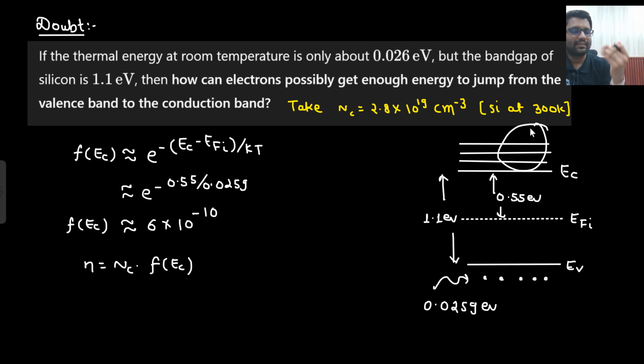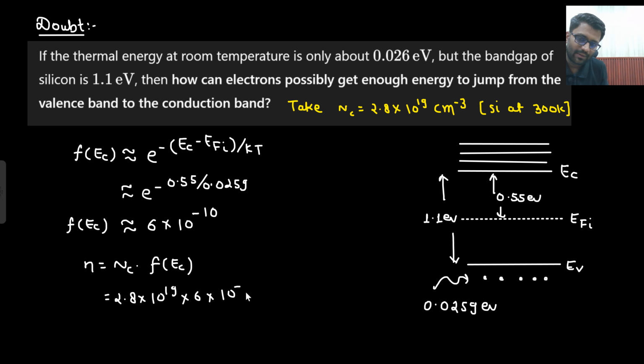Although they will have slightly higher energy, assuming that all of them have the energy of EC only, if this is the probability at EC, then for all of them the probability will be the same. So I can multiply NC with f of EC. There are a lot of states, no? So how many states are there? 2.8 into 10 to the power 19. What is f of EC? 6 into 10 to the power minus 10.